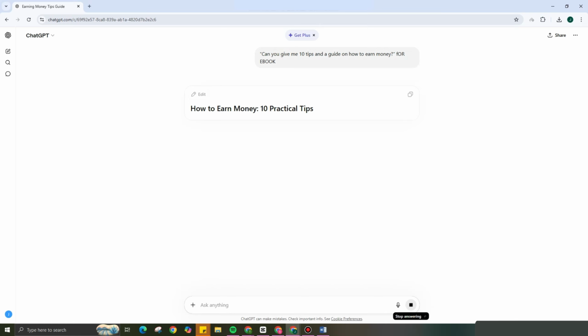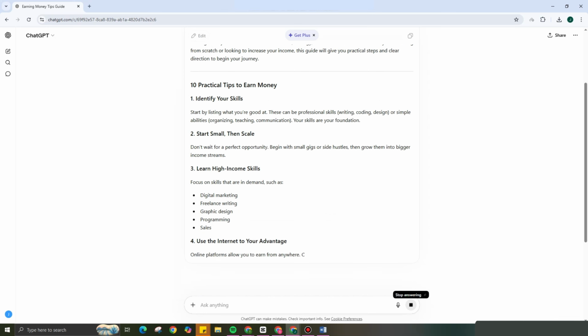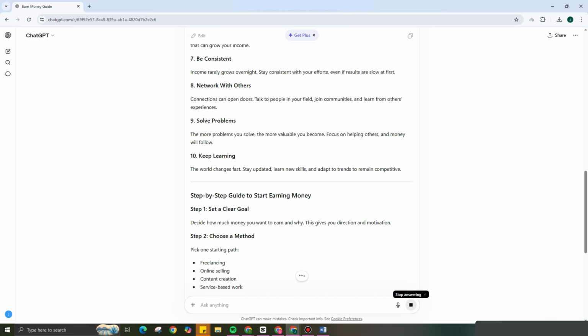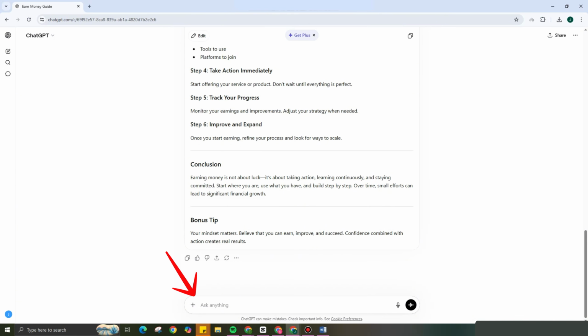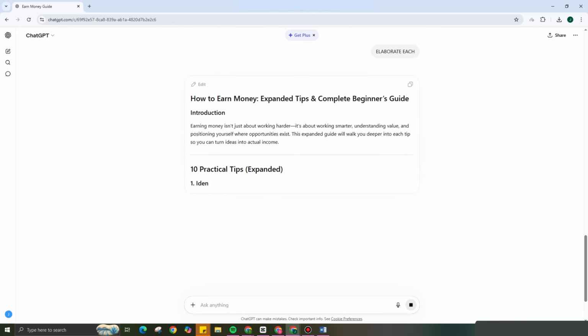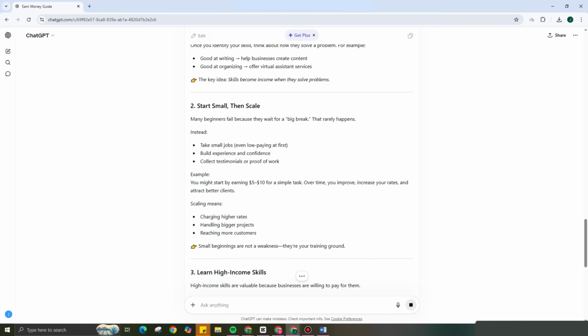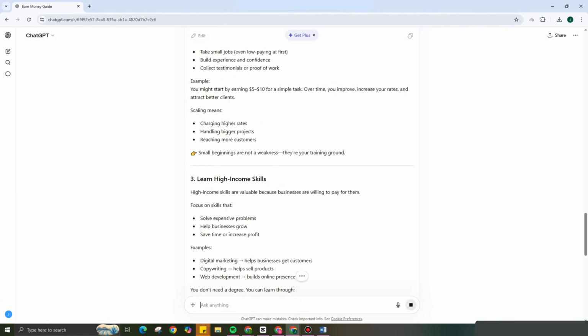Okay, so ChatGPT will generate this idea, also a topic for your ebook: how to earn money, 10 tips. And as you can see, for me, it's just very short. So I want to ask ChatGPT to elaborate each of these steps right here. So I'm going to ask ChatGPT, please elaborate each. ChatGPT will generate again. I have here the title and also the tips, and as you can see, it's now a longer version. So you just have to wait as ChatGPT is generating these money side hustles ideas for your ebook.